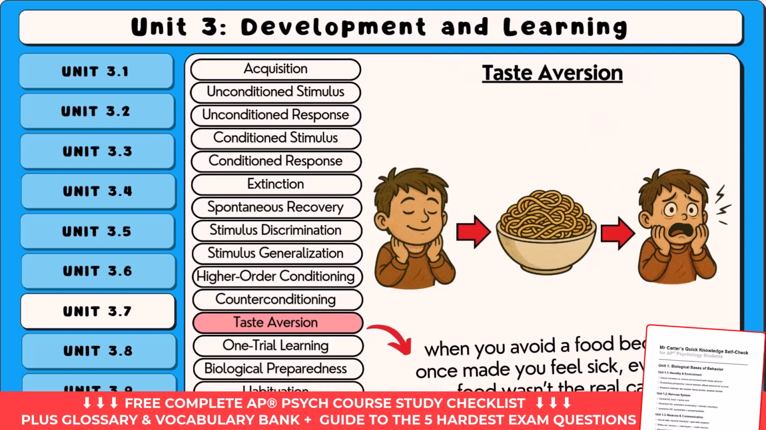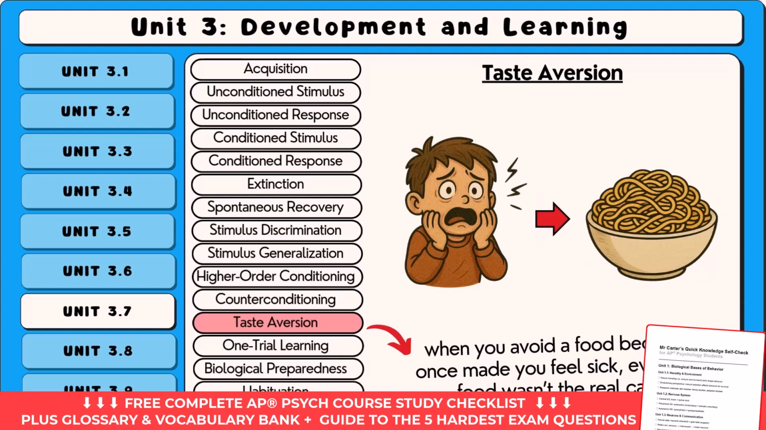Taste aversion is when you avoid a food because it once made you feel sick, even if the food wasn't the real cause. For example, if you eat spaghetti and then get the stomach flu later, your brain might link the sickness to the spaghetti. After that, just smelling or seeing spaghetti could make you feel queasy. That's taste aversion. Your body learns very quickly to stay away from something that it thinks made you sick, even after just one bad experience.